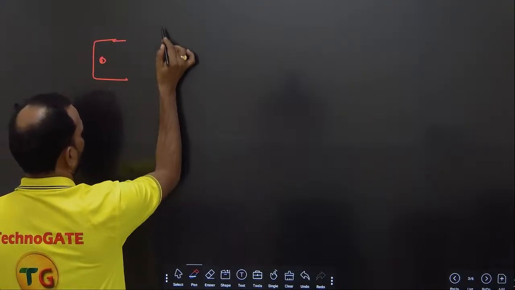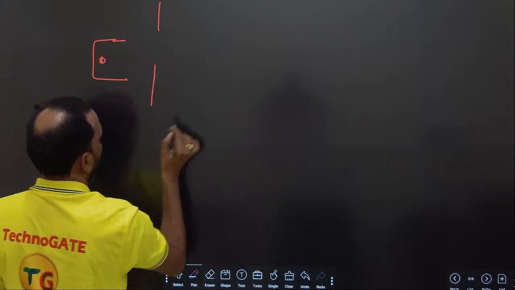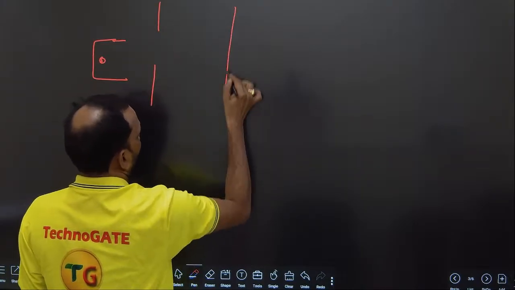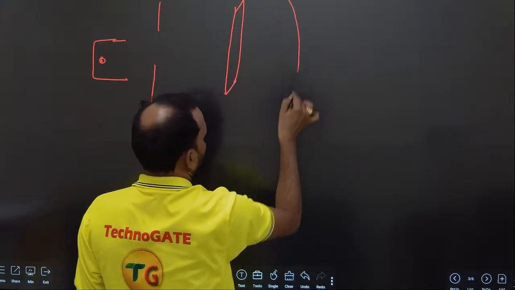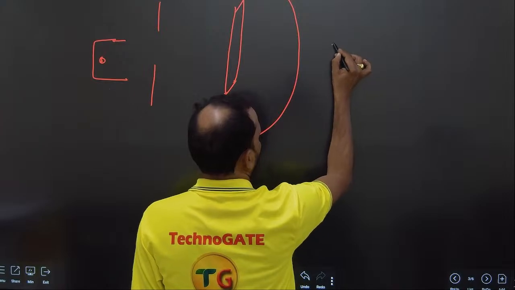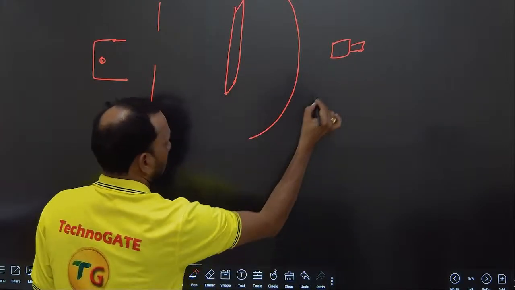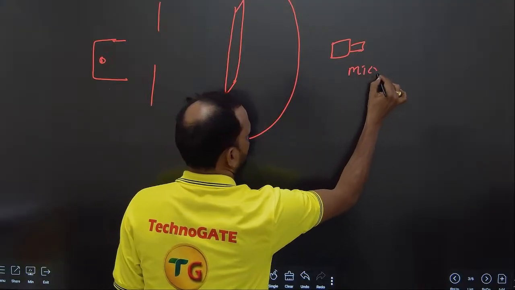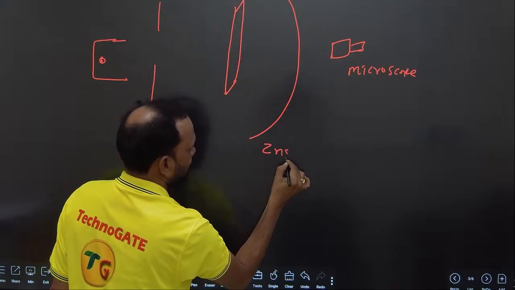This is polonium, lead, and a gold foil screen. Here there is a microscope, and a zinc sulfate screen.